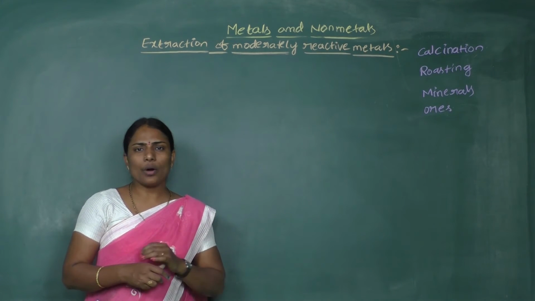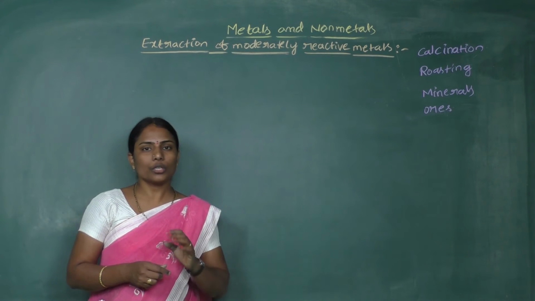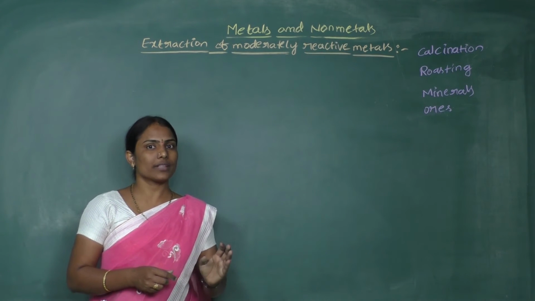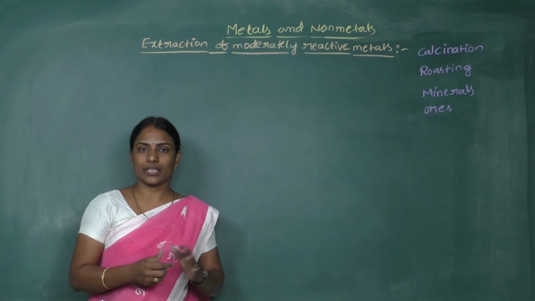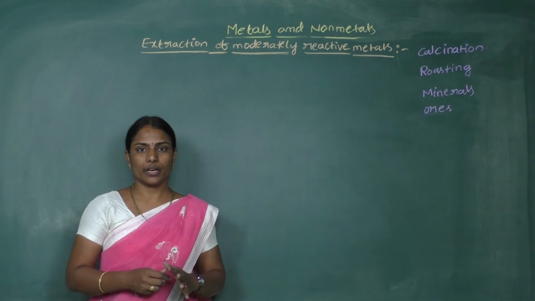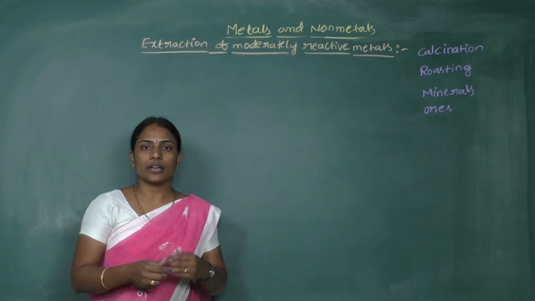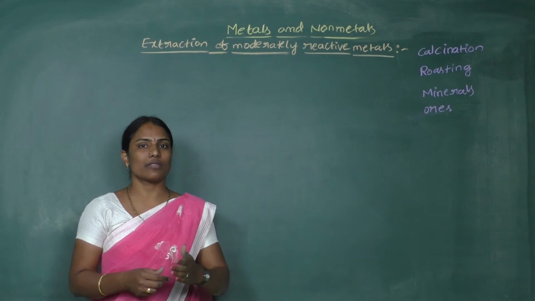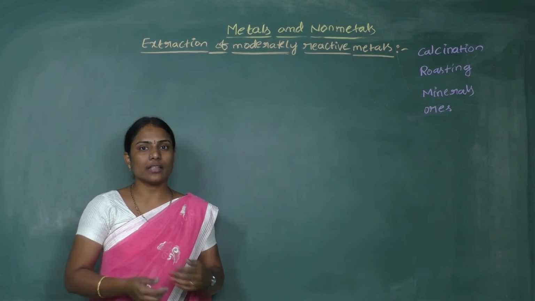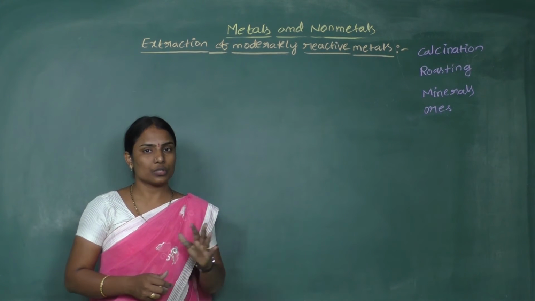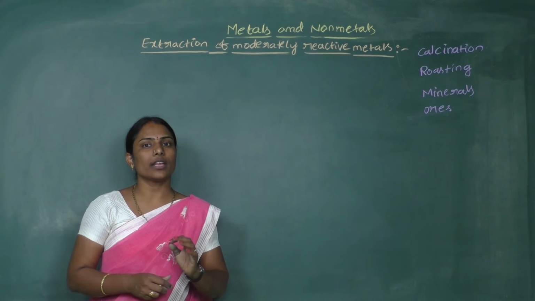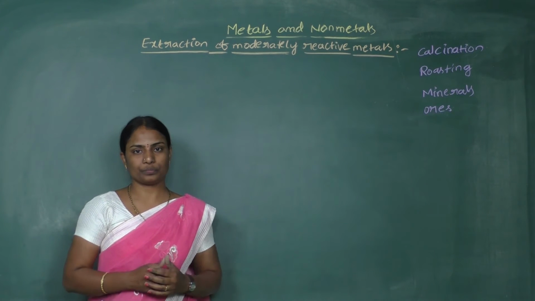But we will not use all the compounds for the extraction of metals. We use oxides, because extraction of iron from oxides is comfortable rather than from the carbonate or the sulfide. So the oxide of iron is called an ore.